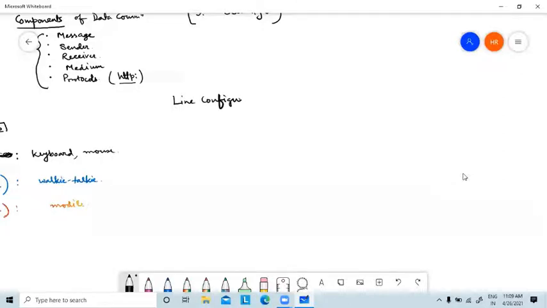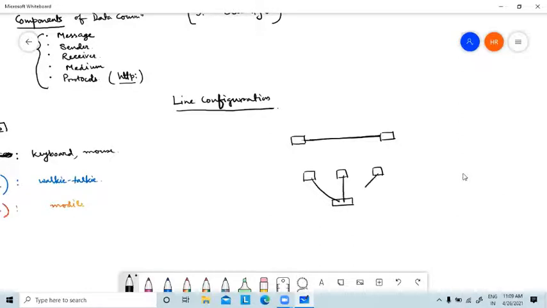What is the line configuration? What do you mean by line configuration? Line configuration means, see, sometimes two devices are directly connected with each other. They are directly connected with each other. Sometimes what happens is the devices are connected to a device through which they are communicating.